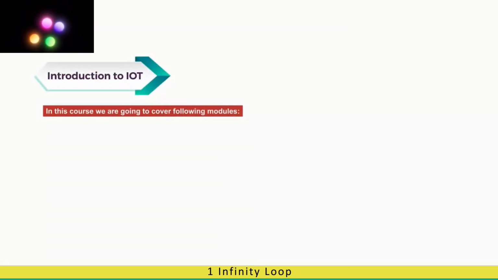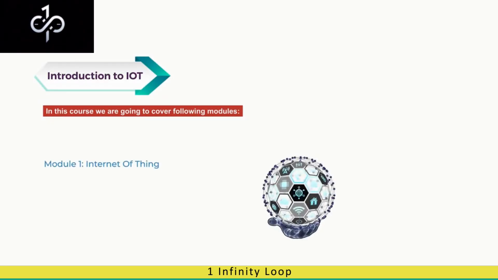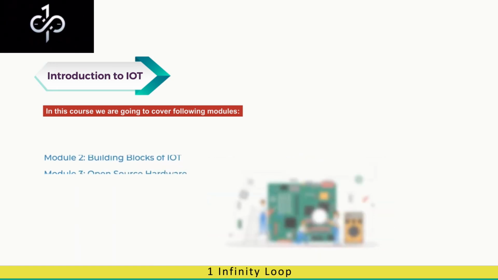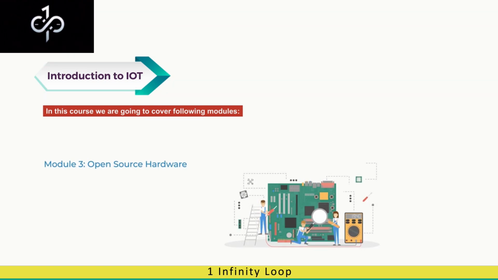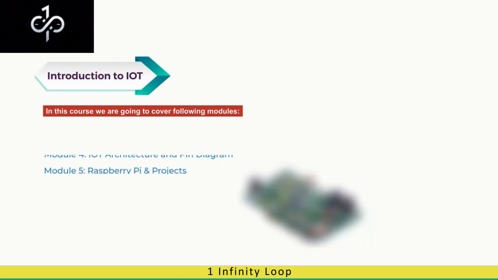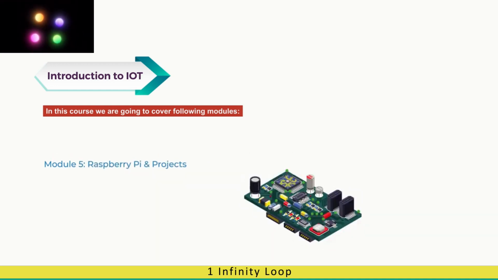In this course, we are going to cover the following modules. Module 1. Internet of Things. Module 2. Building blocks of IoT. Module 3. Open source hardware. Module 4. IoT architecture and Venn diagram. Module 5. Raspberry Pi and projects.